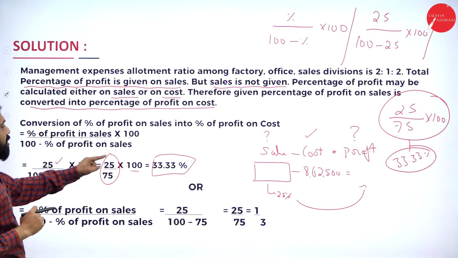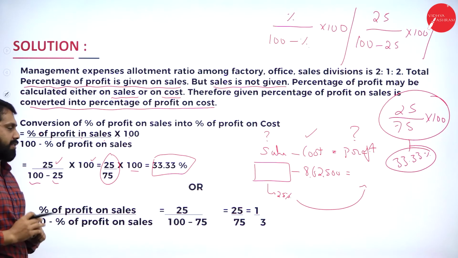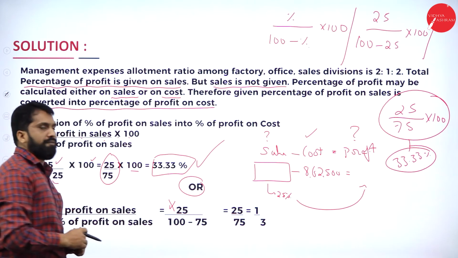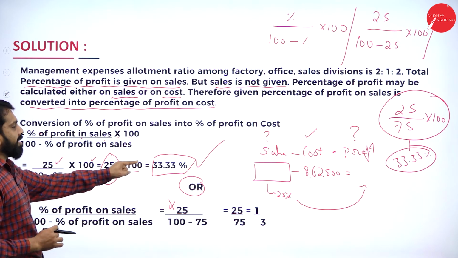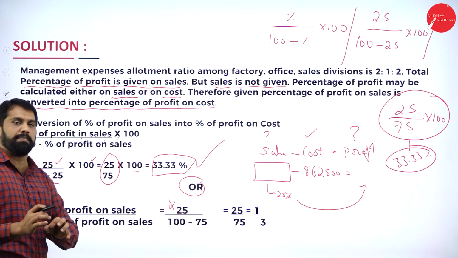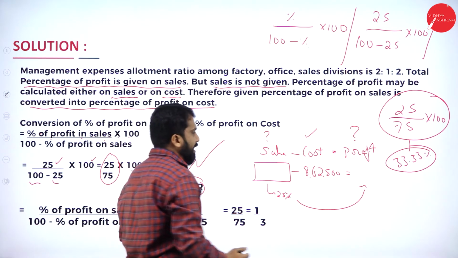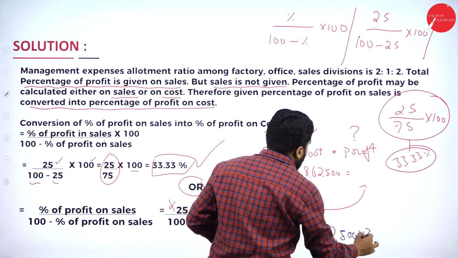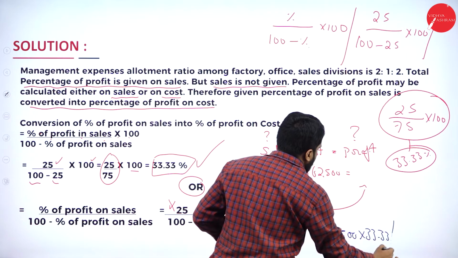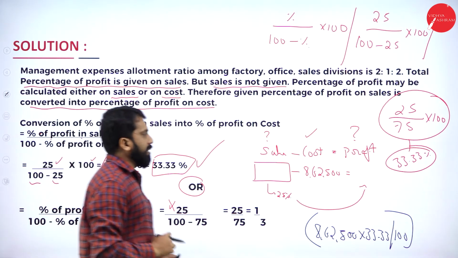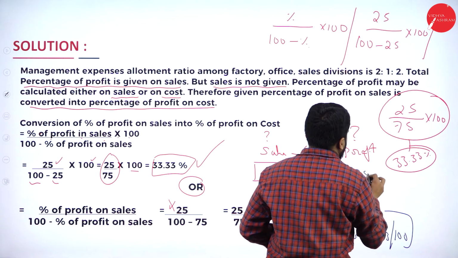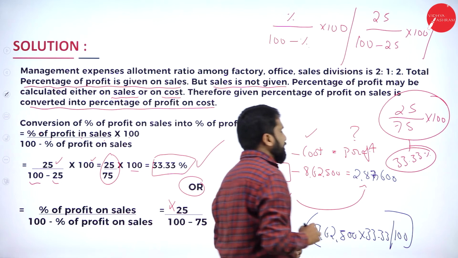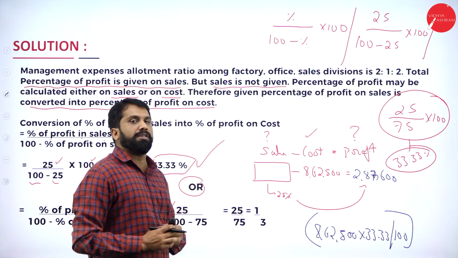Now, how much you got? 33.33%. This is the option we have given R. Don't go for this. Go for first option. Now, how much you got? 33.33. Simple. What is your cost? 8,62,500 multiplied with 33.33 percentage. If you calculate, 2,87,600. 2,87,600 is your profit. How did you get?